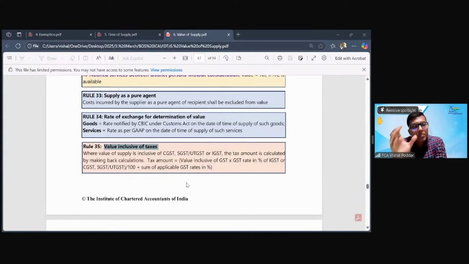So whenever a lump sum price is quoted without separately charging GST, at that time rule 35 comes into picture. It says you will find out the value by doing back calculation. That is, if my GST rate is 18%, whatever is my total value is multiplied by 100 upon 118. So this is how we always find out our value. Fine. Let us go to the next chapter.